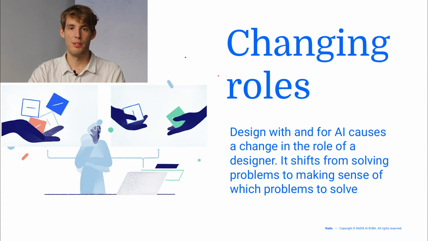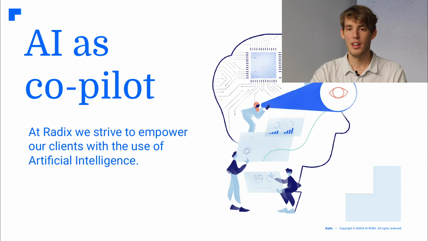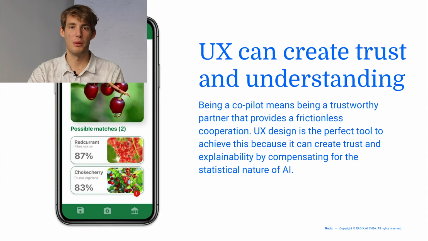At Radix, we developed a set of design principles specific for user experience design of AI systems. We like to think of AI as a co-pilot and strive to empower our clients with the use of artificial intelligence. This means that every cooperation should be frictionless and trustworthy, and design is a crucial tool to achieve this, because it allows to create trust and explainability by compensating for the statistical nature of artificial intelligence.